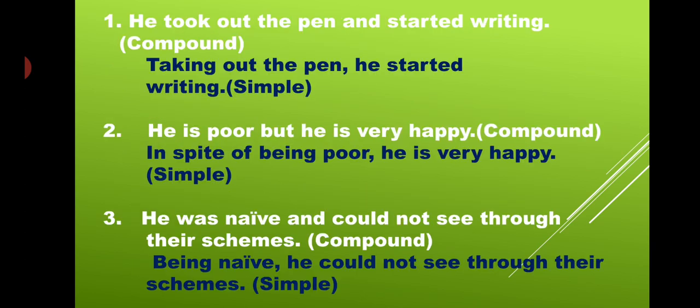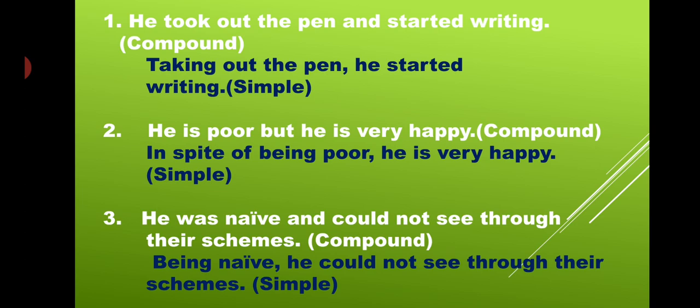Now let's move with the next. The examples we will see. He took out the pen and started writing. So took out, that converted into taking out. Get it? Taking out the pen, he started writing. Right? Here we had and in between as a connector for the compound sentence.